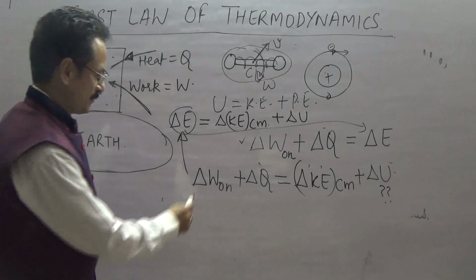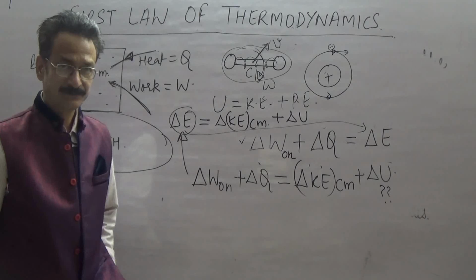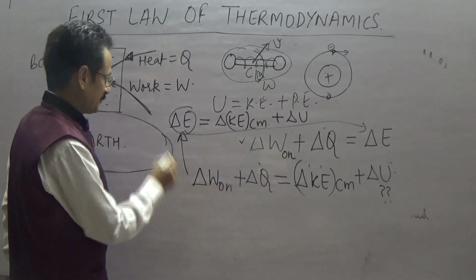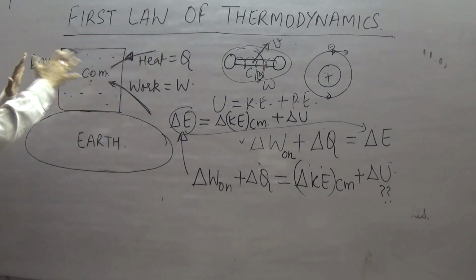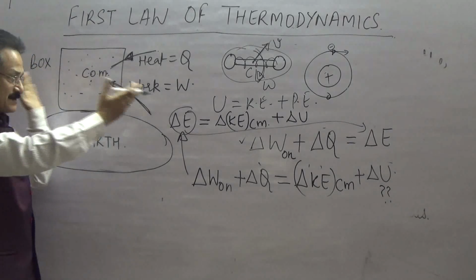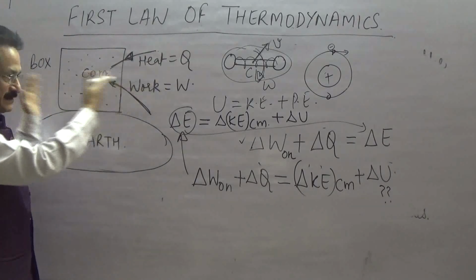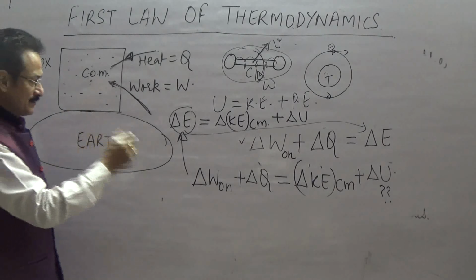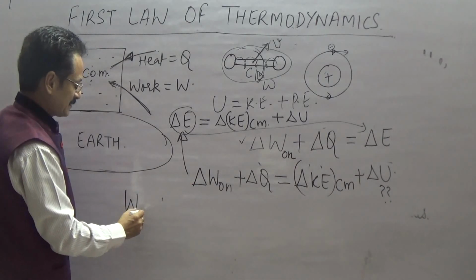Now what about delta W on? This is the work done by the external forces on the system. Suppose there are some external forces acting on the system by the surroundings, due to the interaction with the surroundings. Some external forces have to be considered, because this system might be interacting with the surroundings through some force interaction. So this work done will be the work done by the external forces.